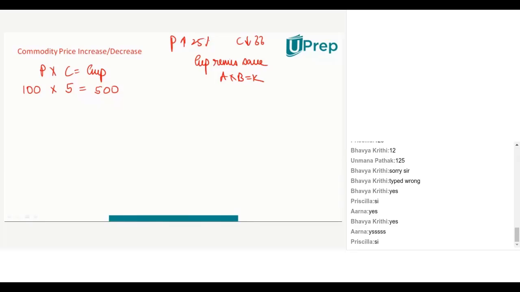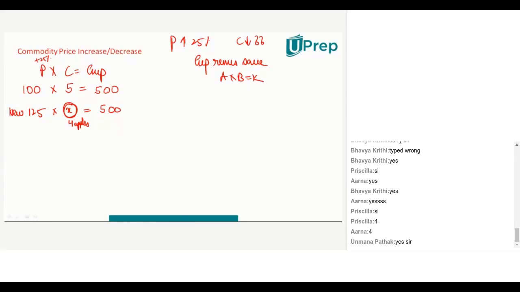Jaldi, yes or no? Sir, I didn't understand this one. Same question, I haven't changed. I'm saying that the price of a commodity has gone up by 25%. How much less of that commodity should I buy so that I do not end up spending more? For that, I took an example. 100 is the price. I am consuming 5 units. What is the total amount I am spending? 500 rupees. Now my question is, if the price of one apple has gone up by 25%, how many apples should I now buy so that I end up spending 500 rupees only? If the price has gone up, it's very logical. Think very logically. If the price has gone up from 100 to 125, I need to reduce the number of apples. So I got 4 apples.